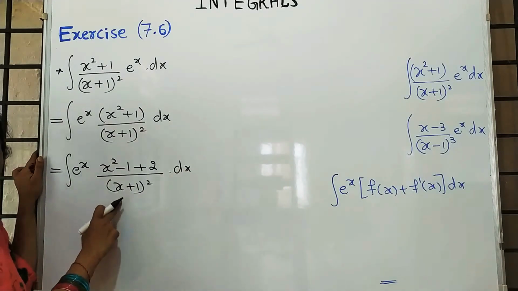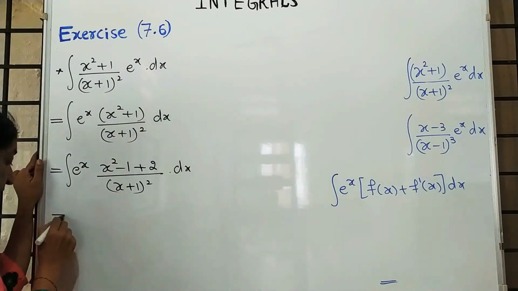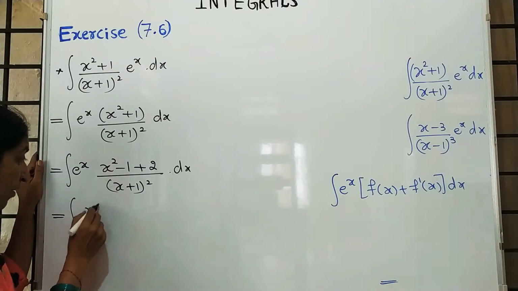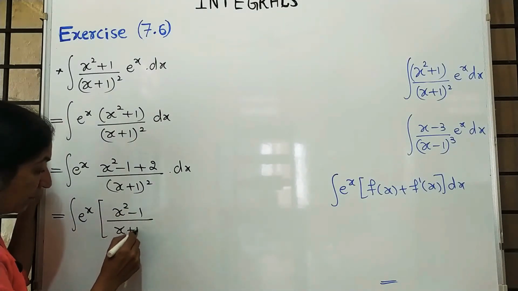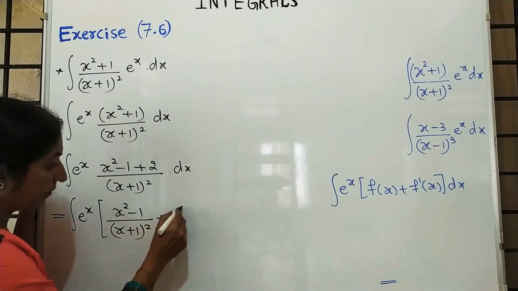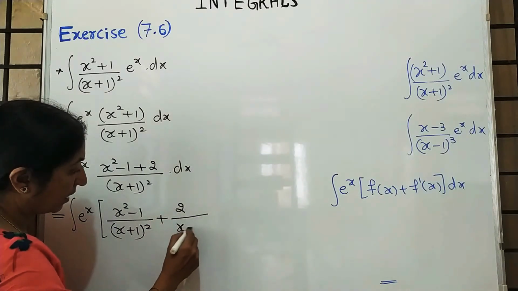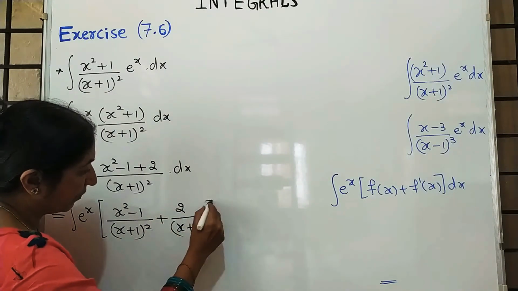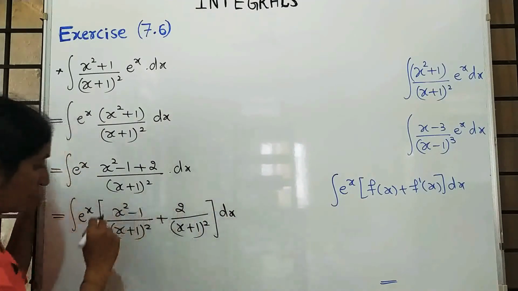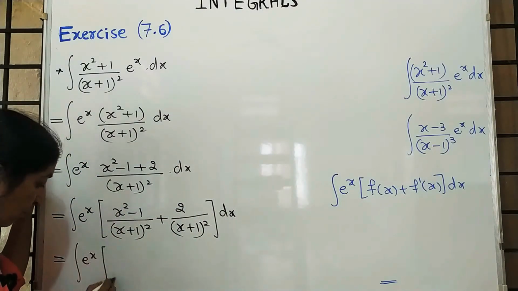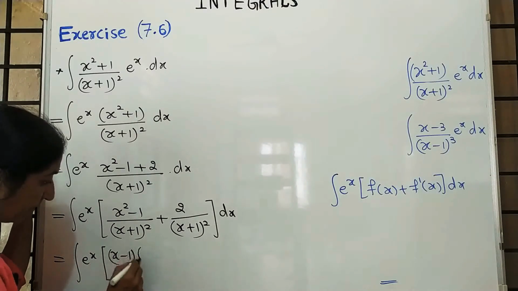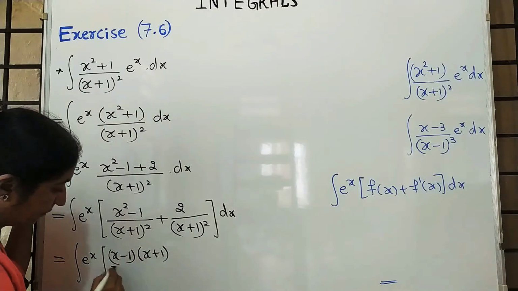You get one term of x plus 1. Separate the denominator: x square minus 1 upon x plus 1 whole square plus 2 upon x plus 1 whole square. Now the numerator is splitting in the form of a minus 1, a plus 1.